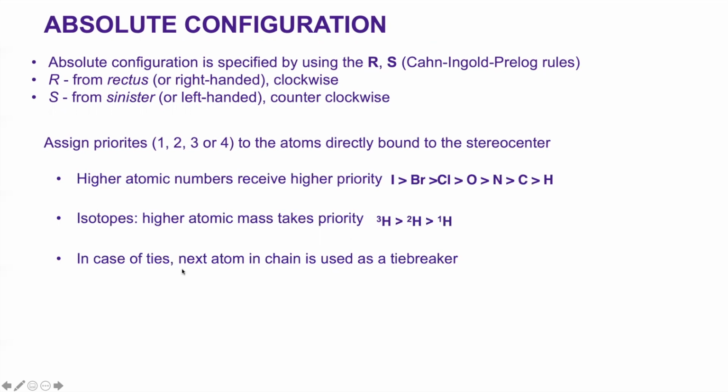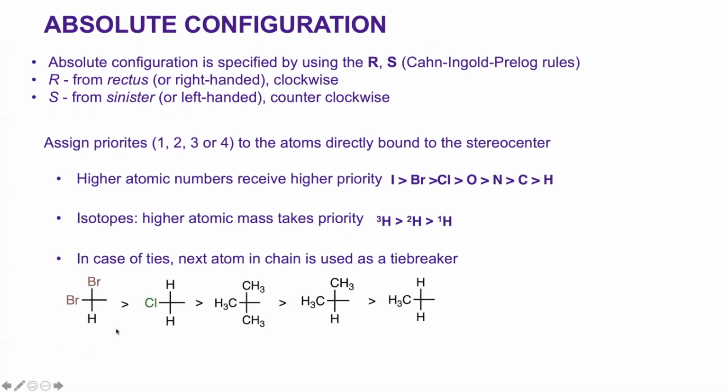What happens if there is a tie? Then the next atom in the chain is used as a tiebreaker. If you take here, for example, here's a bromine and another bromine. So of course, this group gets the priority. Then this in this way. So if you consider here a carbon attached to hydrogen, 2 hydrogens, and a carbon attached to only 1 hydrogen, a carbon attached to all 3 methyl groups, a carbon attached to 1 chlorine atom.